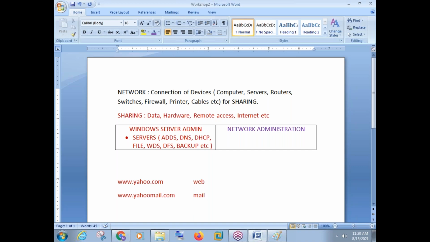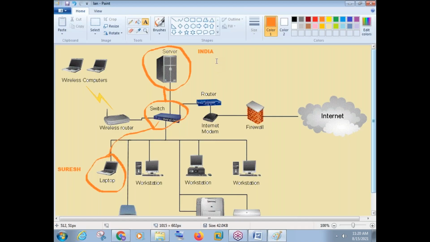So in the same way, friends, within our company, there are different servers. Remember, I told you one server is not at all possible in a single company. One server we cannot use. We have to take many servers like DNS server, DHCP server, ADDS server, file server, backup server. There are different servers there. So we should know what is a ADDS server, how to install the ADDS server, how to configure the server.